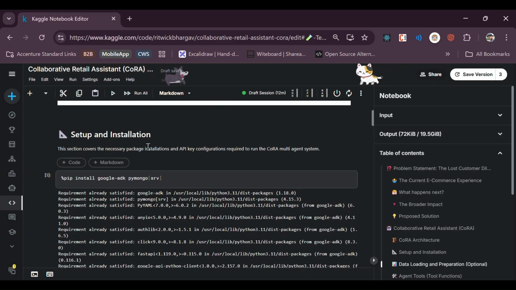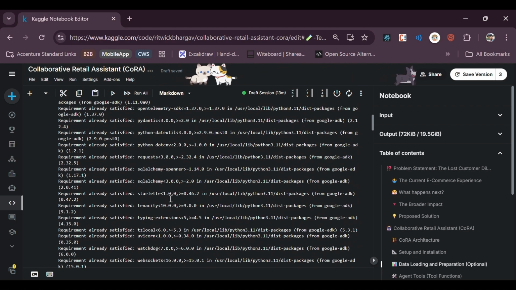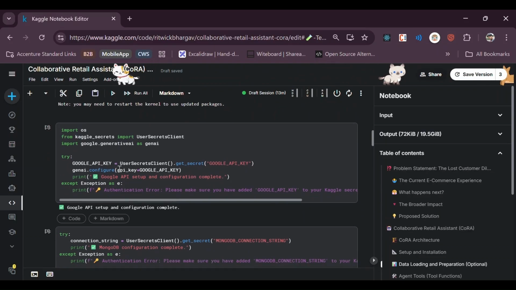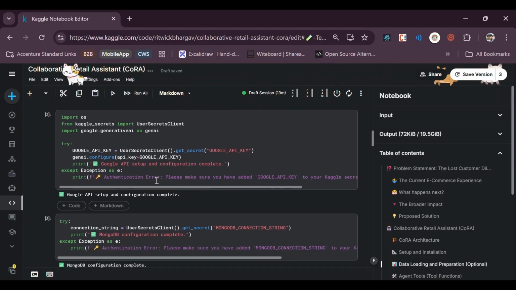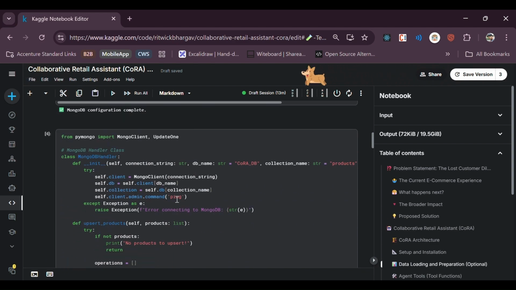The first one is the setup and installation. Here we are using Google ADK and PyMongo, which is used for connecting to MongoDB. Here we are setting up the keys, so the Google key is getting set up here as well as the MongoDB. And here we have the MongoDB handler class.